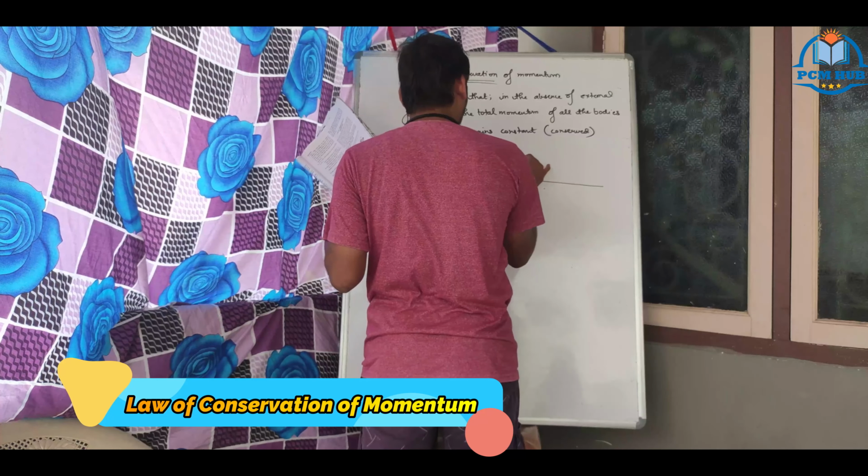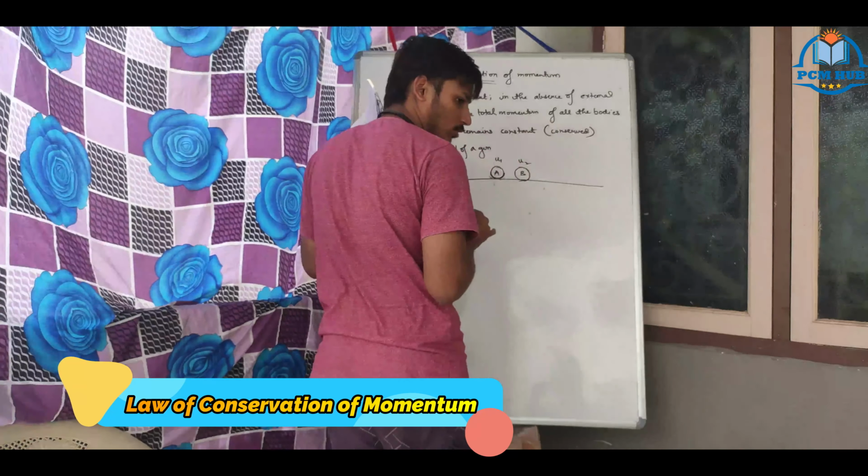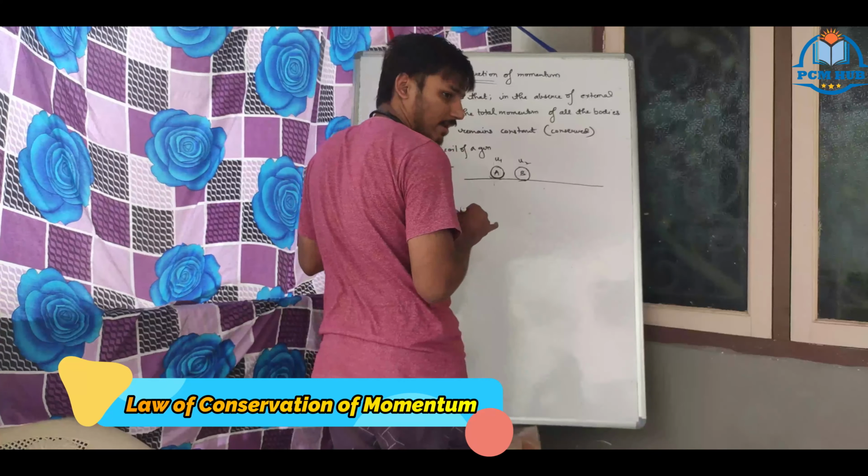This is velocity u1, this is velocity u2, initial velocities. Then after a fraction of time, they both hit each other because u1 was greater than u2. Therefore they touched each other, and this is called collision. Collision means hitting each other. Now A and B hit each other.